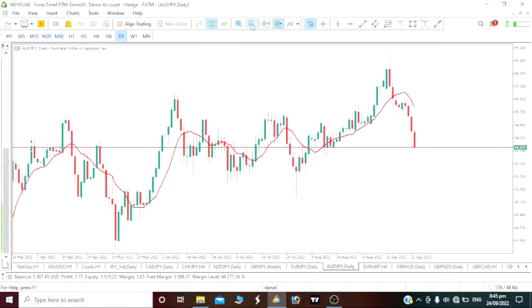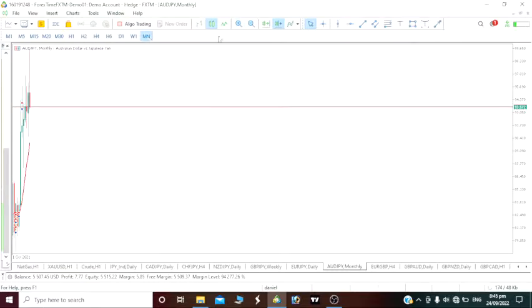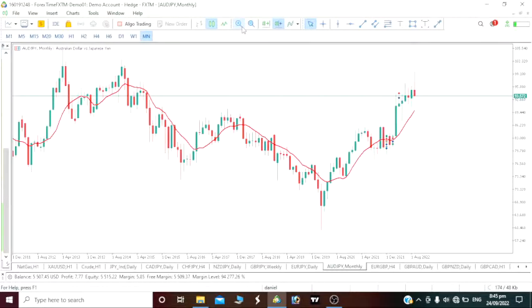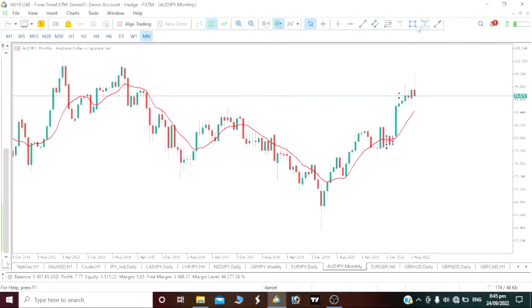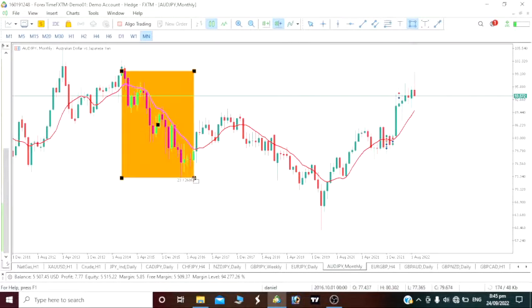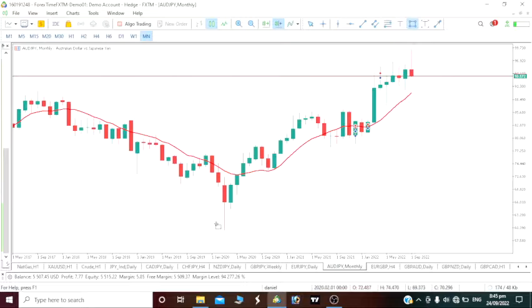So in order to be able to analyze it properly, to be able to understand this pair, we would have to roll up to the monthly time frame. So the monthly time frame is what we would analyze from. We can see at one time, around 2015, let us not go there. Let's go off this recent move. We can see this movement here.